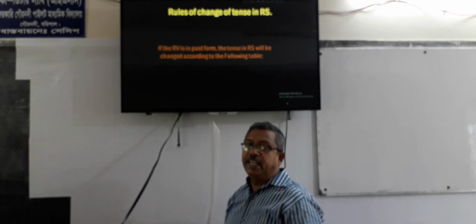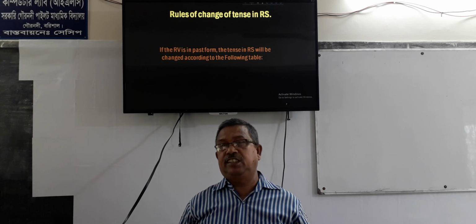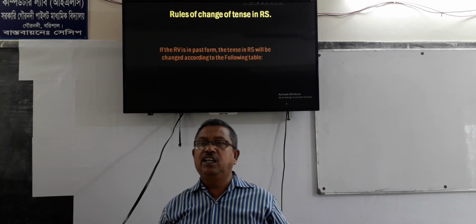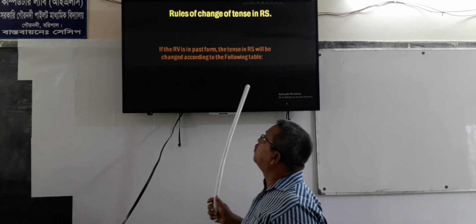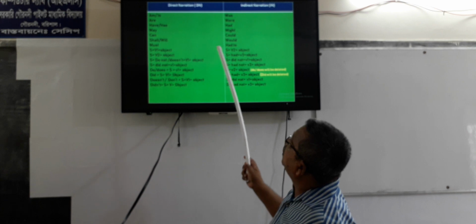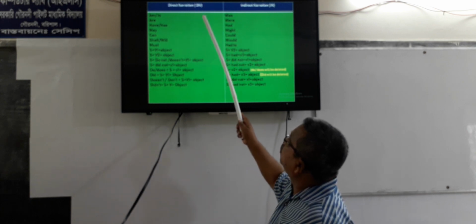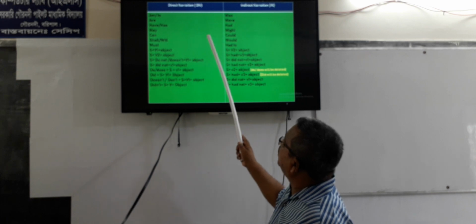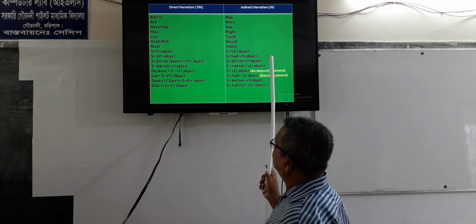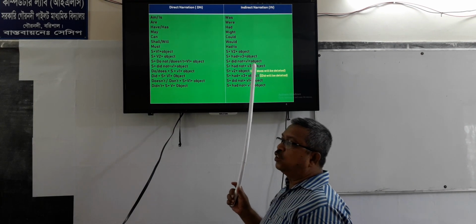That is, if the reporting verb is in past form, the reported speech will be changed according to the rules below. Here is a table. In this table, direct narration has been shown on the left side and indirect narration on the right side. And really, it is the single rule of tense.